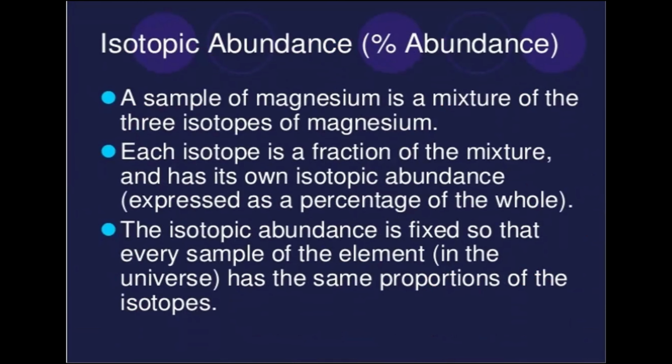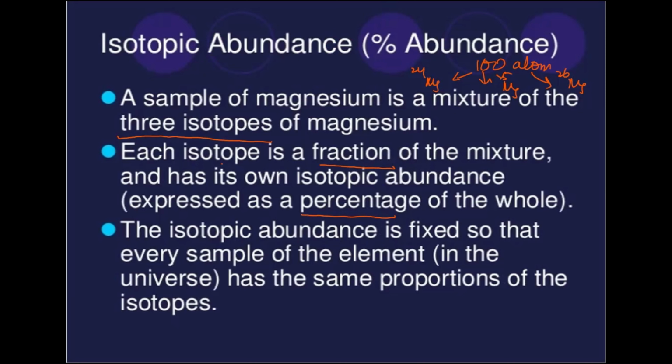Isotopic abundance in percentage. A sample of magnesium is a mixture of the three isotopes, as I already showed you. Each isotope is a fraction of that mixture. If we take, let's suppose, 100 atoms, some of the atoms will belong to magnesium 24, some will be magnesium 25, and some will be magnesium 26. We have already seen that picture. So when we take 100 atoms, the isotopes will have a different percentage abundance, which is expressed in percentage. They will be mixed together, and out of those 100 atoms, some will have mass 24, some mass 25, some mass 26.